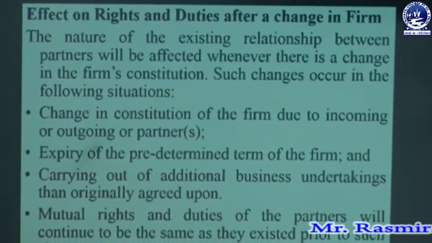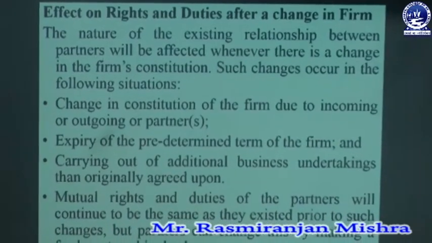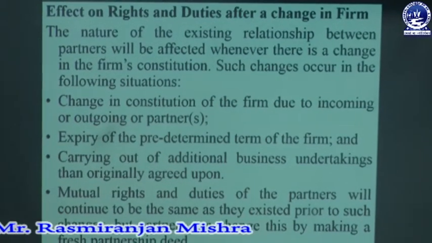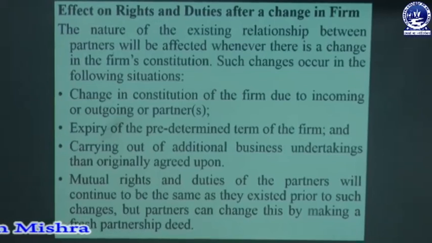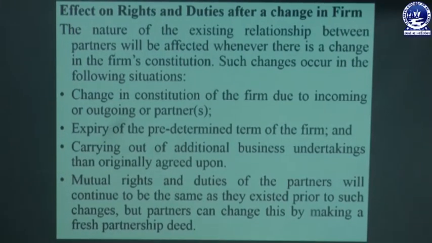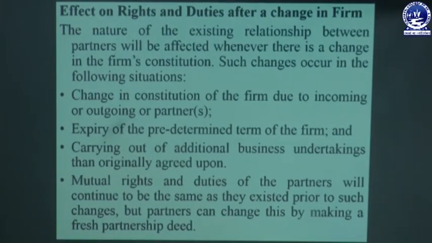Next, expiry of the predetermined term of the firm. If the firm was formed with certain predetermined objectives, when that expires, the constitution must be changed. Then, carrying out additional business undertakings other than originally agreed upon. If they change what was agreed with an additional new business undertaking, in that case also the constitution of the firm must be changed.